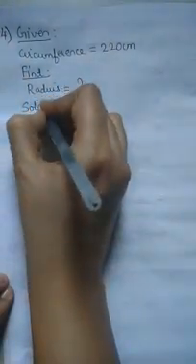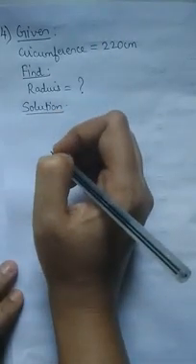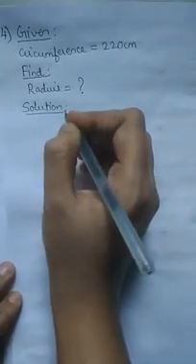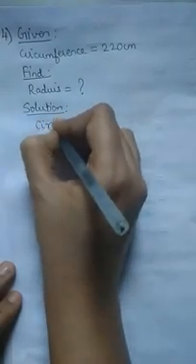So now let's start with the solution. Okay. What formula will you use? Can you use the formula pi d? No, because that will have diameter. Okay, you cannot use the formula pi d. So what is the formula that you will use? Circumference of a circle is equal to 2 pi r. This formula you will use.